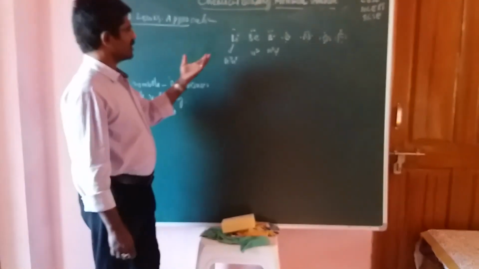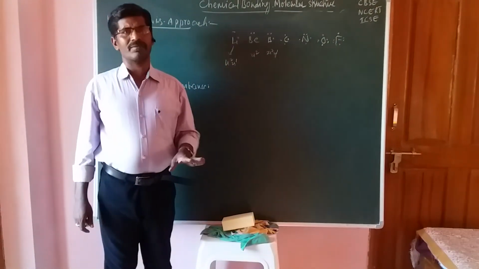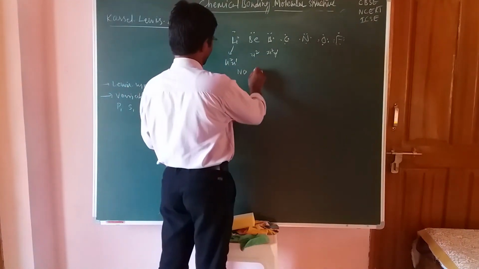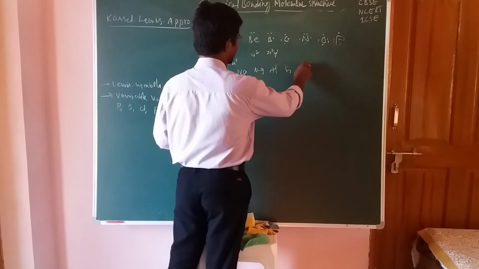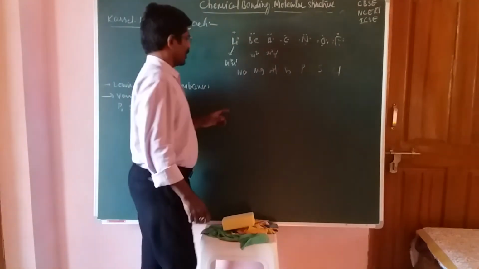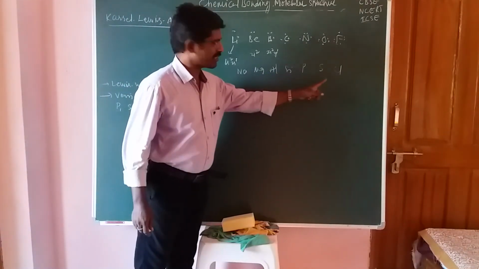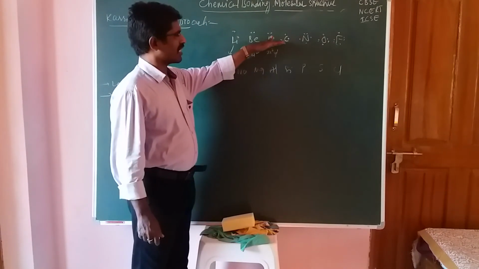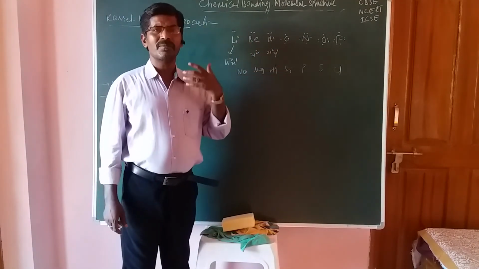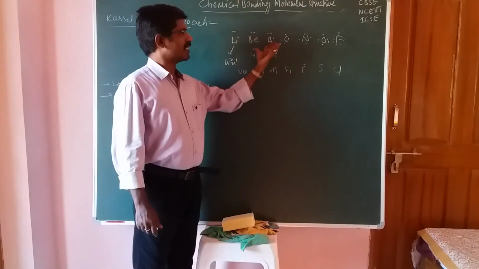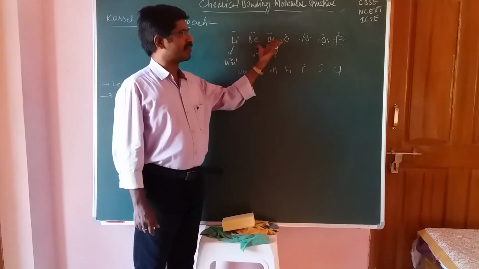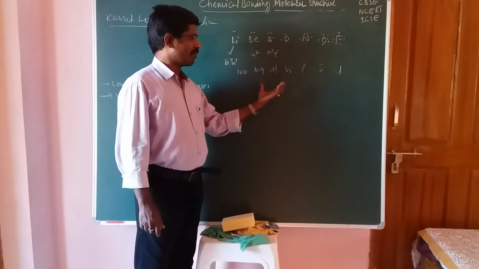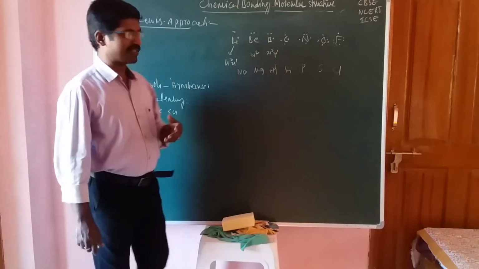Now if you take this case, there is absence of d orbital. Take sodium, magnesium, aluminum, silicon, phosphorus, sulfur, chlorine. So these are the elements. Now in this case it is the same, but what is the difference between first, second and third period? The third period has the availability of d orbitals, but in the second period there is no availability of d orbital. Here the valence is fixed, but the third period elements undergo variable valency.